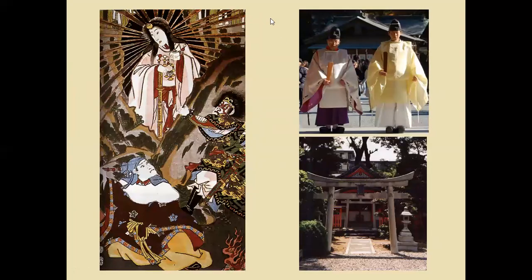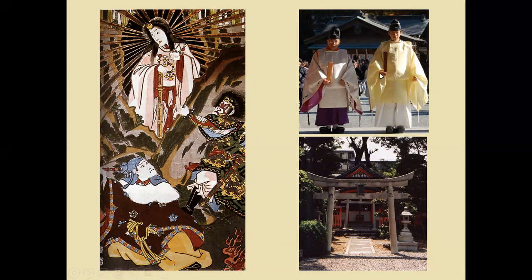And here we see Amaterasu, the sun goddess on the left here. And the sun goddess was also seen as the creator of Japan. The way the story goes is that the sun goddess dipped a large spear into the ocean, and 4 drops came off of the tip of the spear, creating the 4 islands of Japan. It's also believed that all of the emperors of Japan are descended from the sun goddess. So these emperors were seen as divine because they descended from the sun goddess.